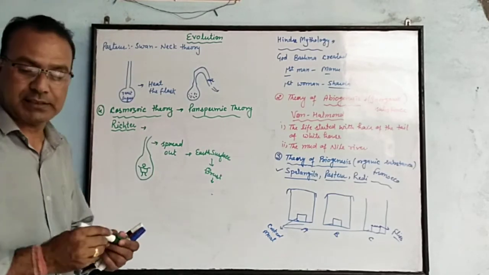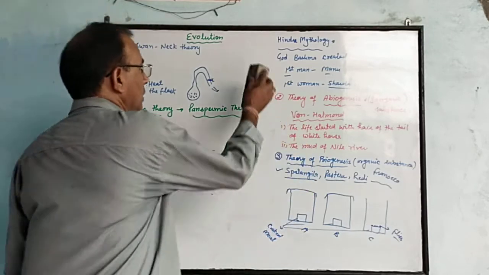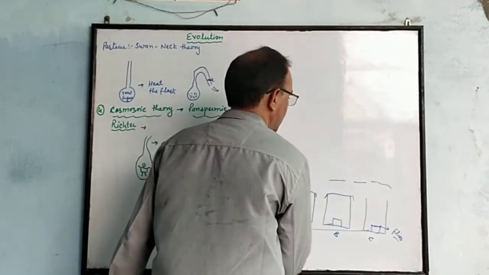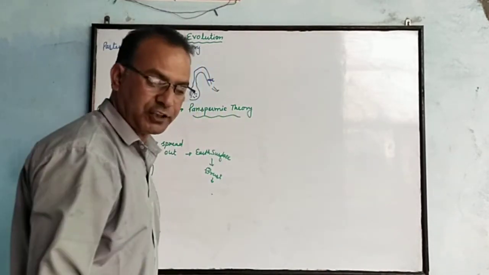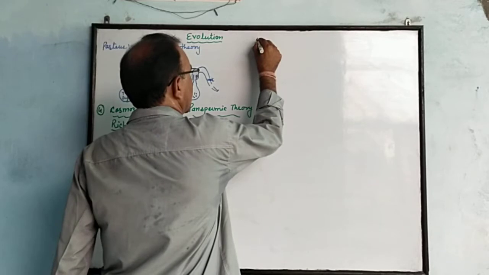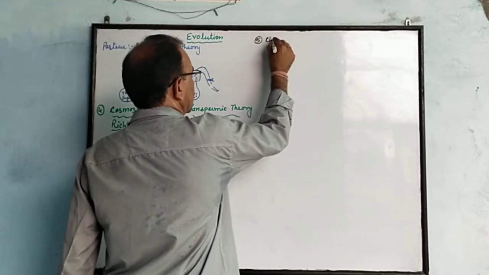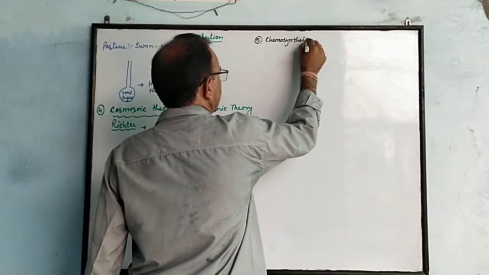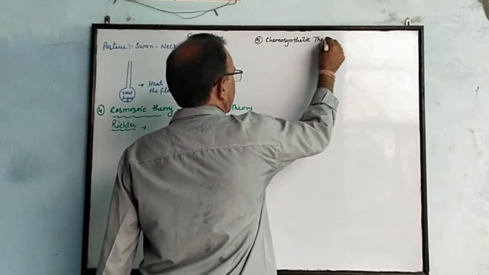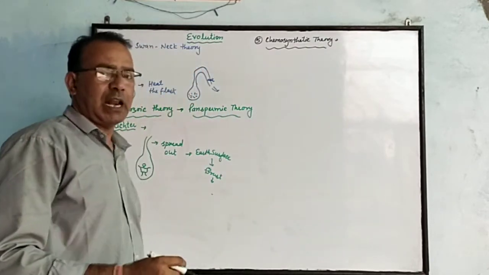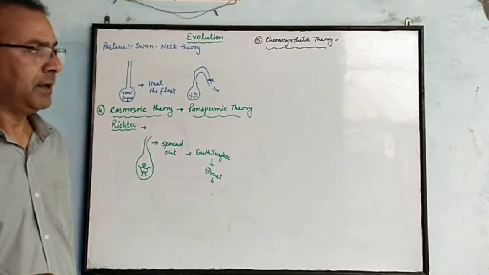The next theory was the chemosynthetic theory. This theory is based on chemical processes with the help of chemical substances.